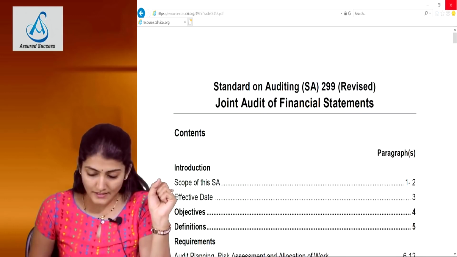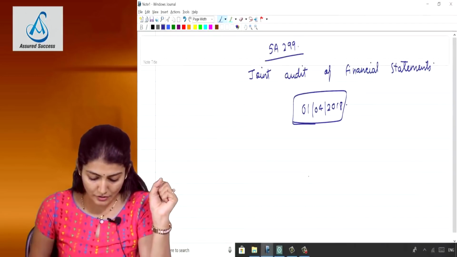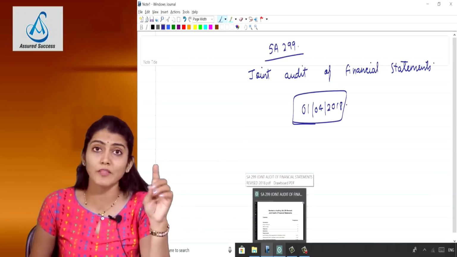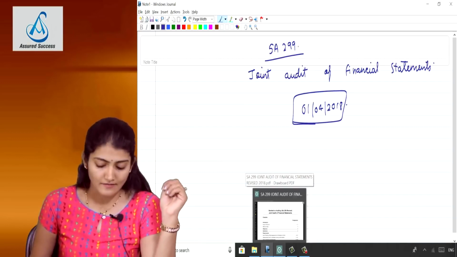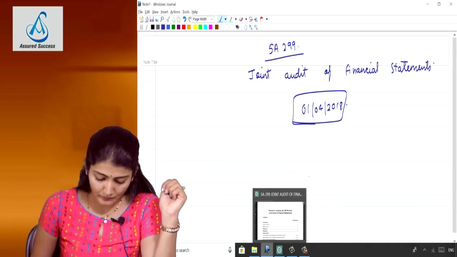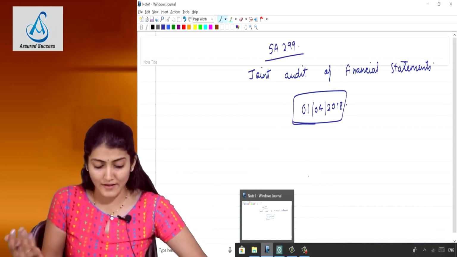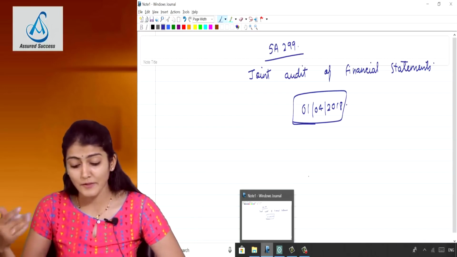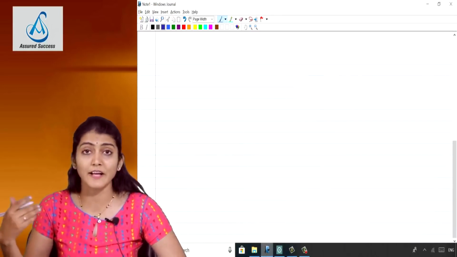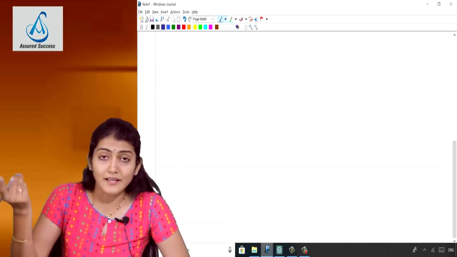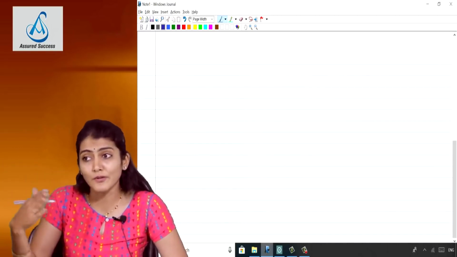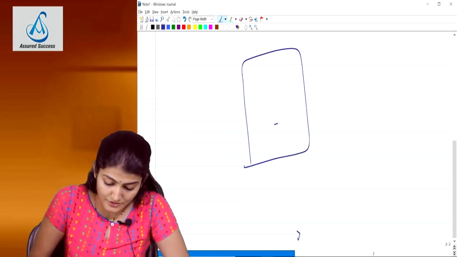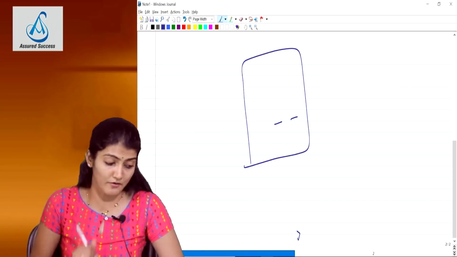So SA 299, which is regarding the joint audit of financial statements, is a revised standard applicable both at the intermediate as well as at the CA final level. Joint audit, as we already know, is where more than one firm of auditors has been appointed to do the audit of the financial statements. Like we know that in case of Reliance, they always have a policy to appoint joint auditors, where more than one auditor is going to be signing the audit report.